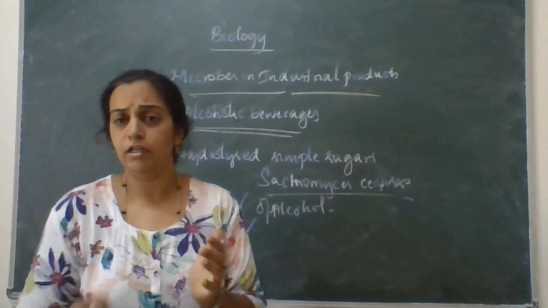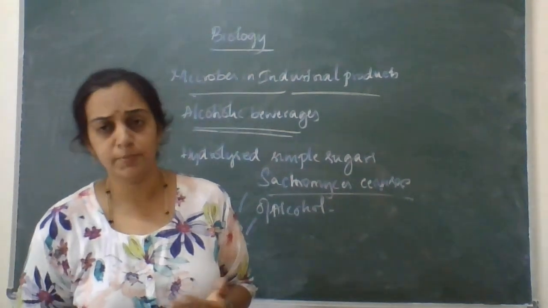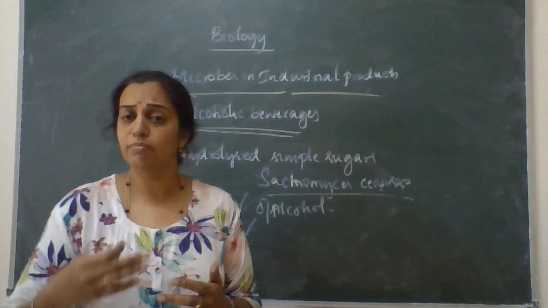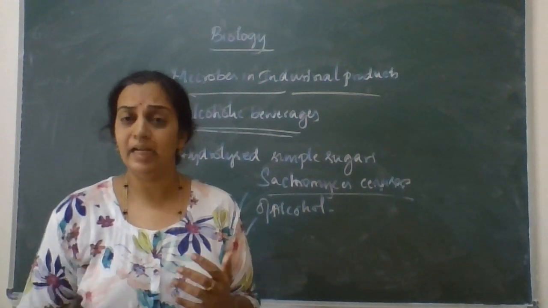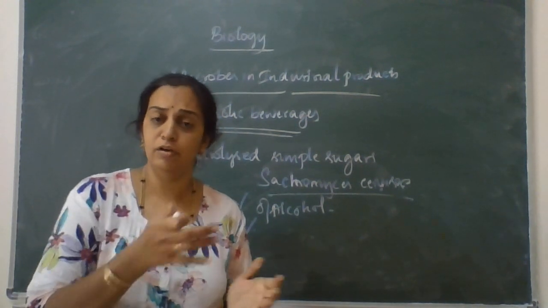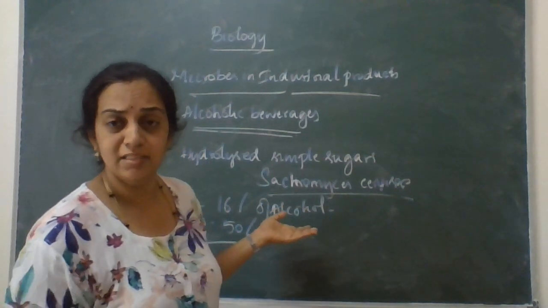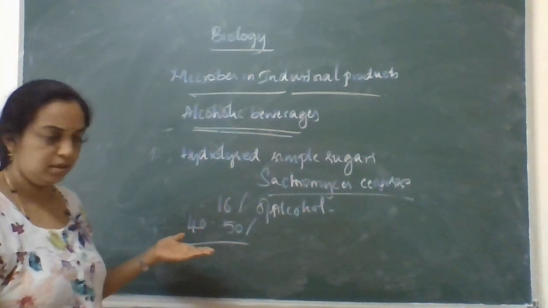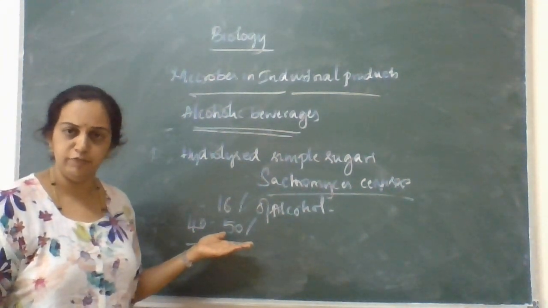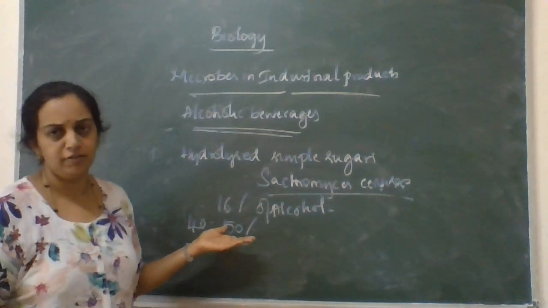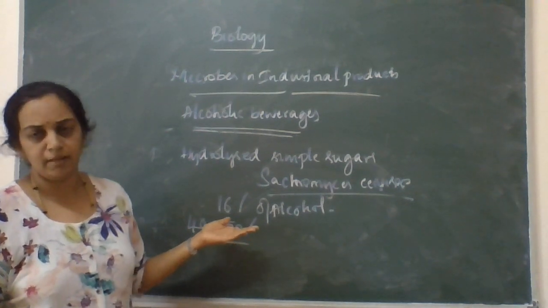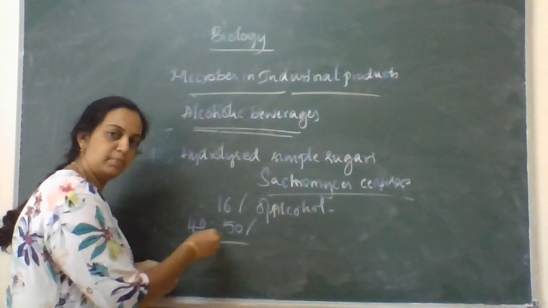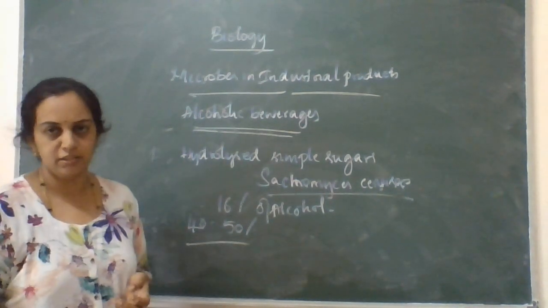If you go to the alcoholic shops, the one which is aged or distilled will have a higher percentage of alcohol and will be costlier compared to the freshly prepared one with less alcohol. When the product contains about 40 to 50% alcohol, it is called whiskey, brandy, rum or gin. These are different names based on the percentage of alcohol.